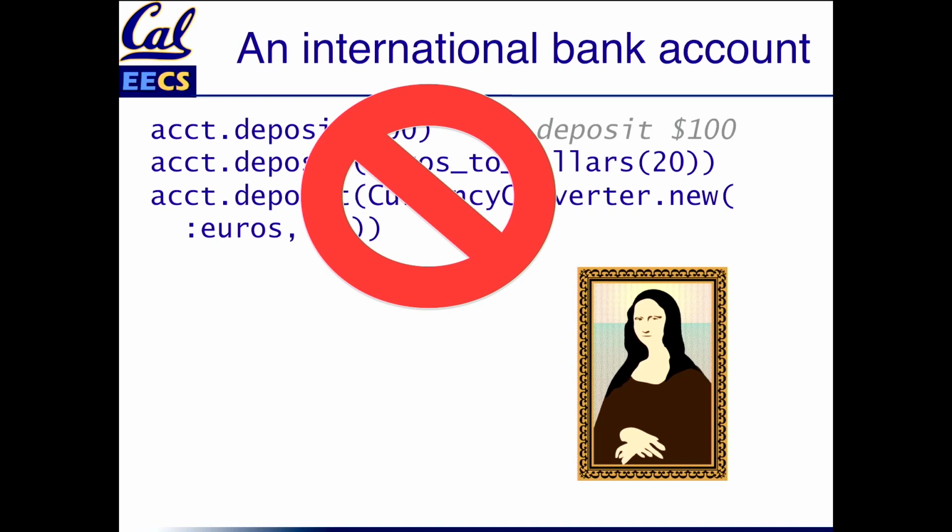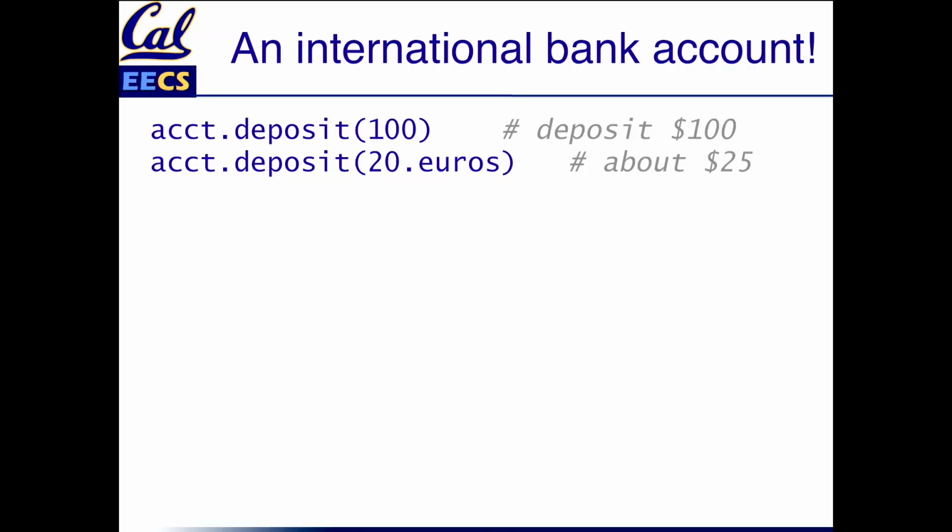So what would we like to be able to say? What would be a more readable version of what we want to do? Well, that's dollars. How about that for euros? That's pretty clear what you want to do. And this is no problem in Ruby, because one of the nice things about a dynamic language is that we have open classes. That means that we can modify, not only creating our own classes, but modifying and extending the classes that Ruby ships with.